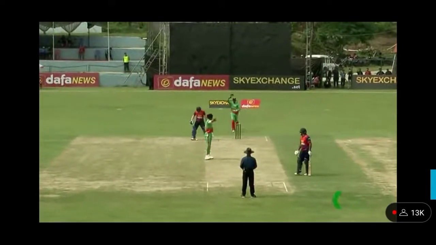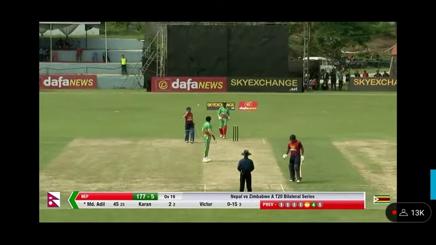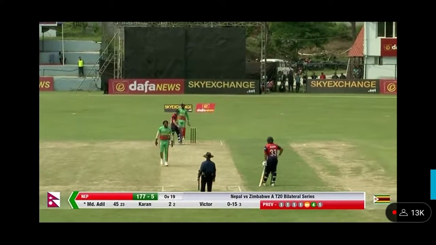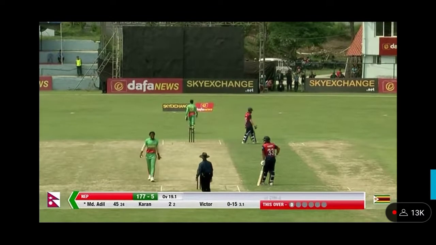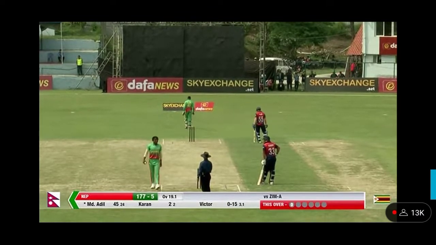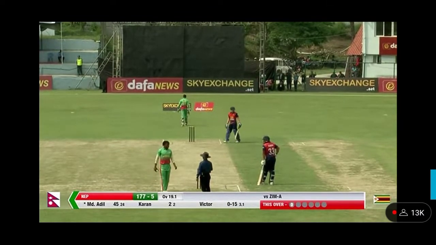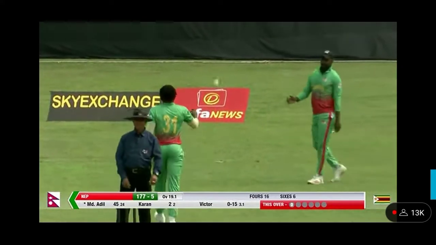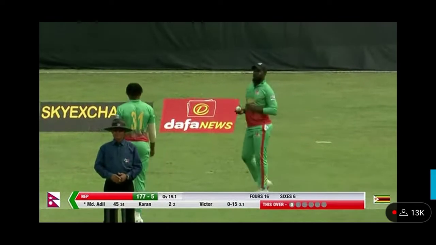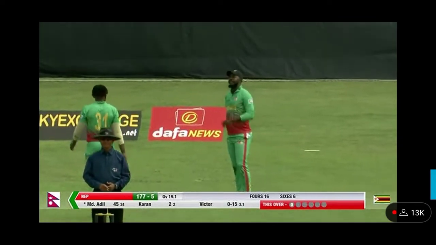Adil Alam is hunting down a 50. Victor Nyochi is probably the pick of the fast bowlers. He comes back in to bowl his final over. That's big Victor Nyochi, a big, tall, strong fast bowler. Yes, and he's still chatting with the umpire, getting some advice from the umpire, and he's just going back.